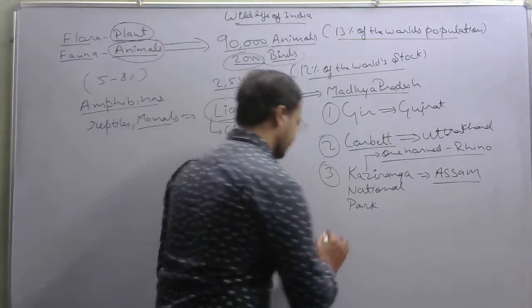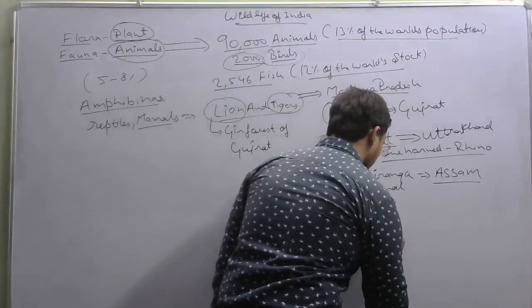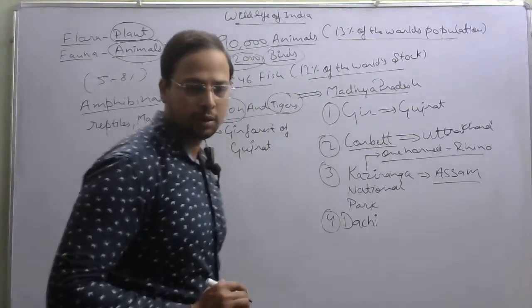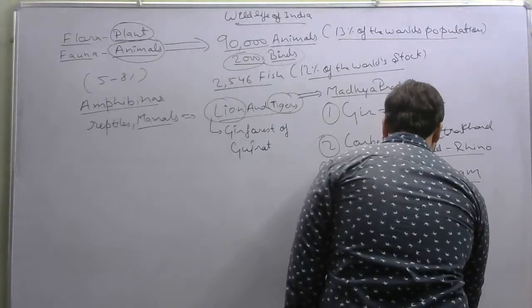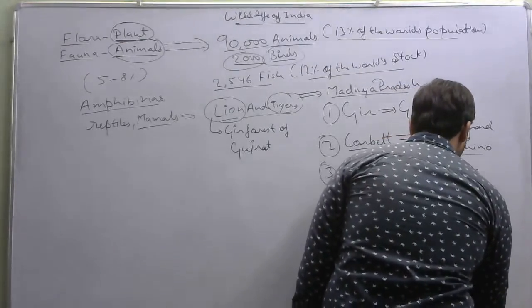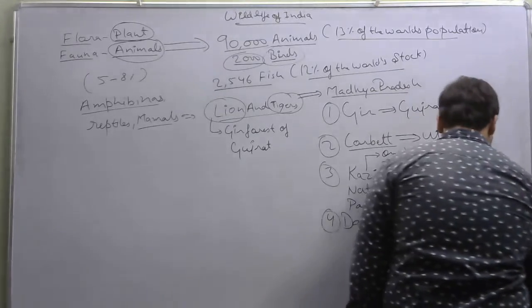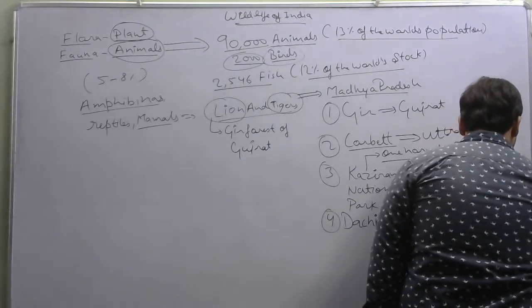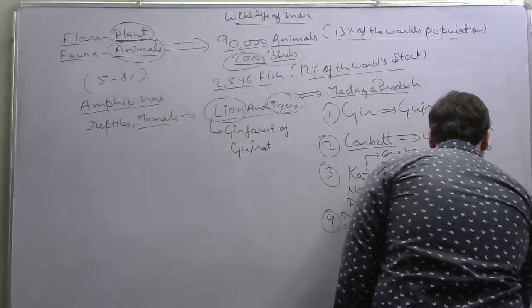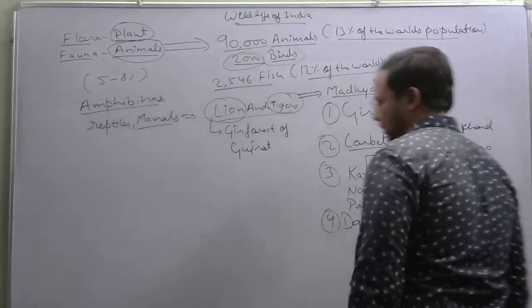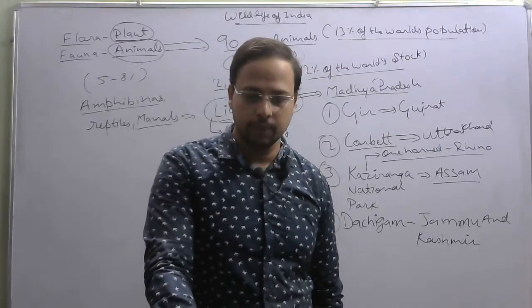It is in Jammu and Kashmir. Okay, so these are some of the important national parks which are situated in India.